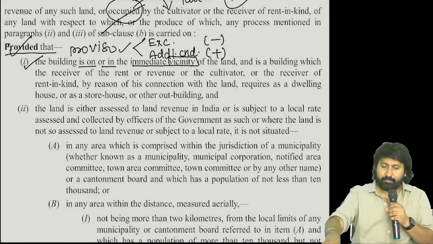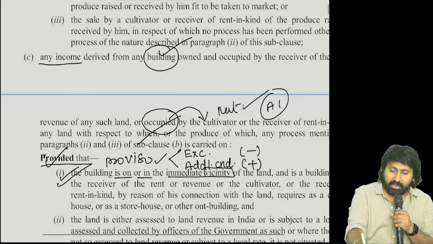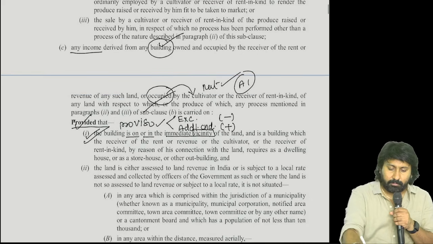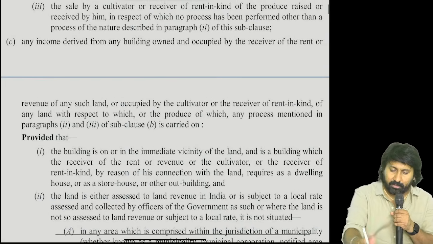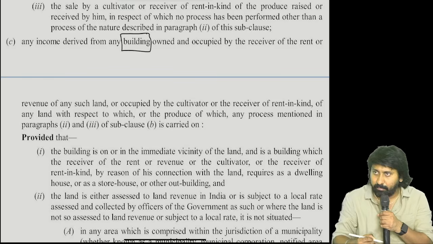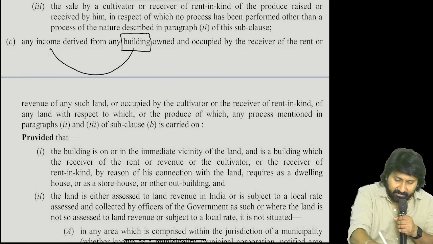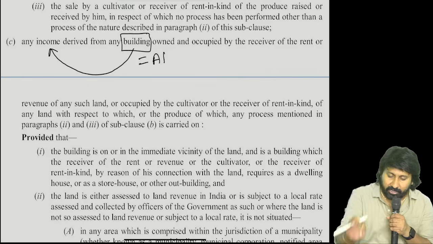Yes, start again. Income derived from building. Apply the process properly. Use your mind properly. What is there? Building. What is derived from that building? Income. That income will be treated as what income?